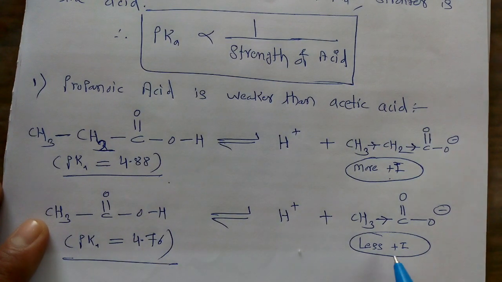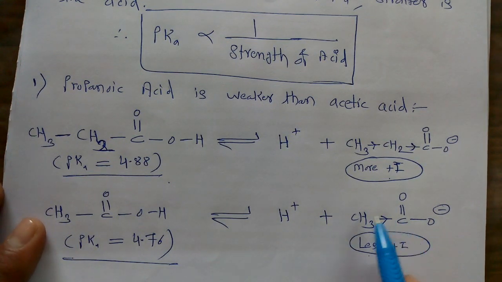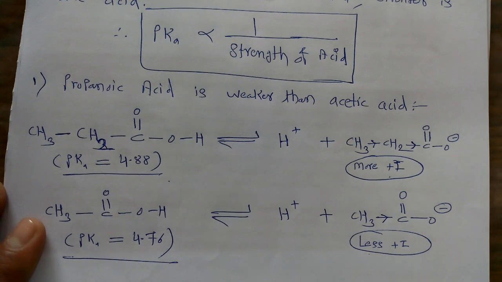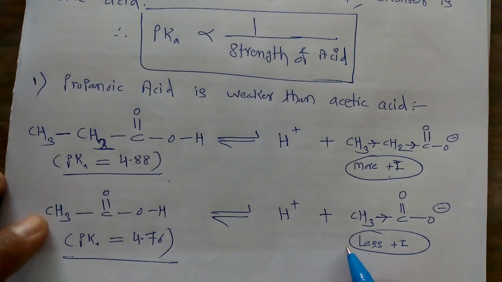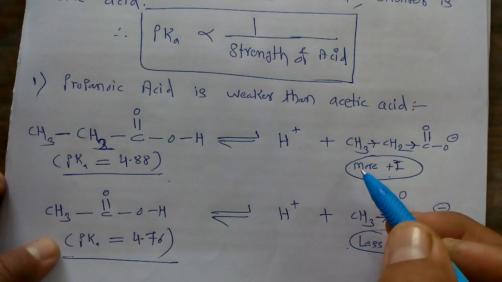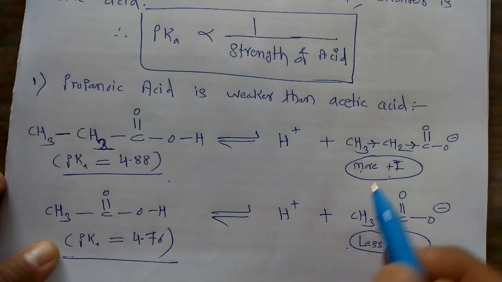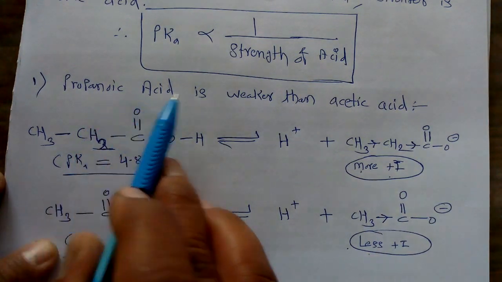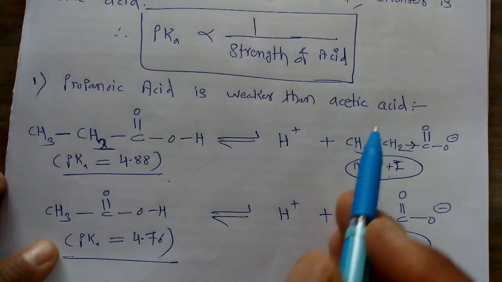On the other hand, in this case less plus I effect is there, and it destabilizes the conjugate base to a lesser extent. That's why the stability of the conjugate base of acetic acid is more than that of propanoic acid, and that's why we can say that propanoic acid is weaker than acetic acid. And why is this so?